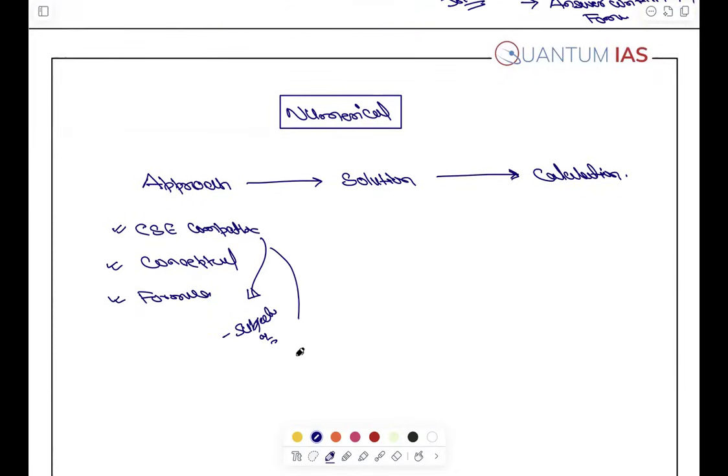Apart from that thing, there are many methods which are 100% correct, but they are not mentioned in the syllabus, so we should avoid that, right? For example, Lagrange and Hamiltonian method, they are very easy to use, but as it is not a part of our syllabus, earlier tha but ab nahi hai, so we will not be using those methods, right? Again, whatever we have to do, we have to do the CSE compatible solutions, right? So in our entire foundation batch or advanced batch, I always emphasize on this thing कि solution तो आ रहा है, but there should be a proper way of solving that thing, ठीक है?